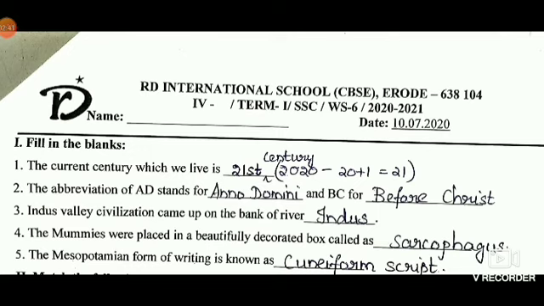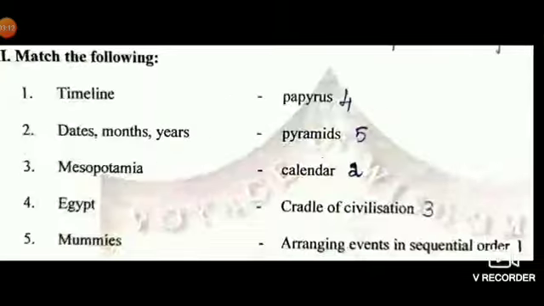Number 5, the Mesopotamian form of writing is known as dash. In Mesopotamian civilization, people followed a particular script. That script is called cuneiform script. I'll spell it, children. C-U-N-E-I-F-O-R-M. Cuneiform script. S-C-R-I-P-T. Script. Let's go to the next Roman letter.